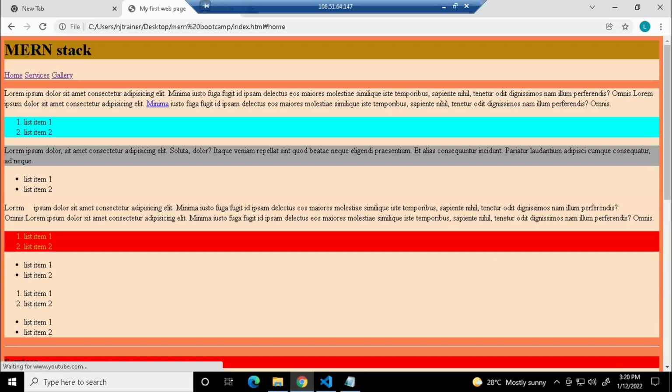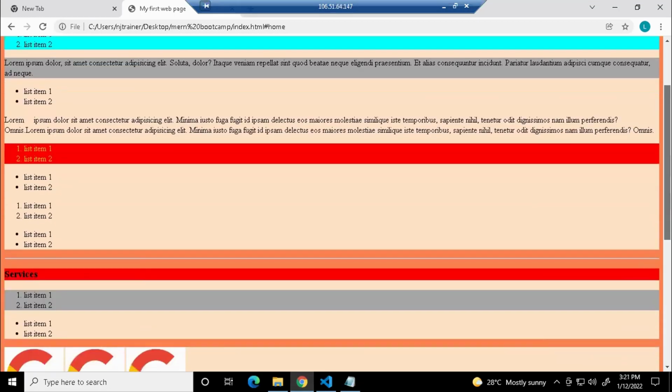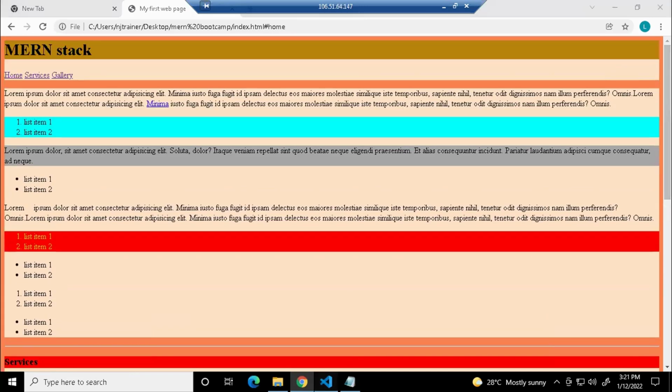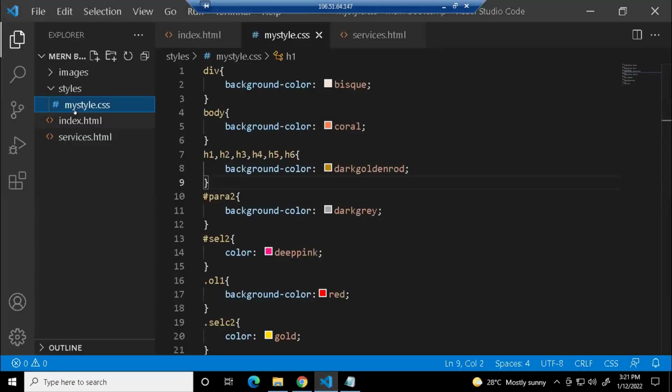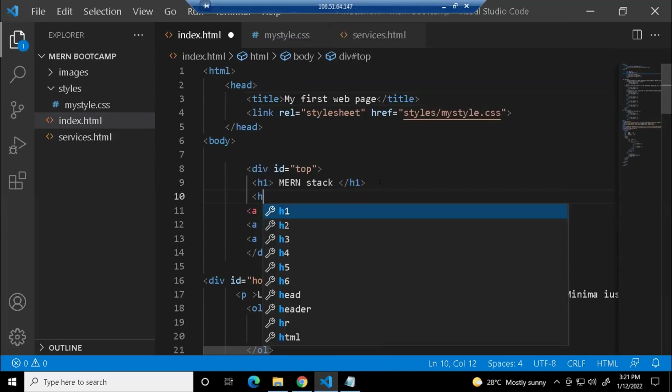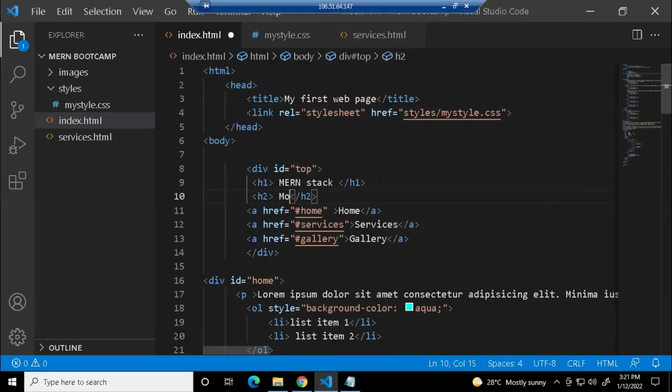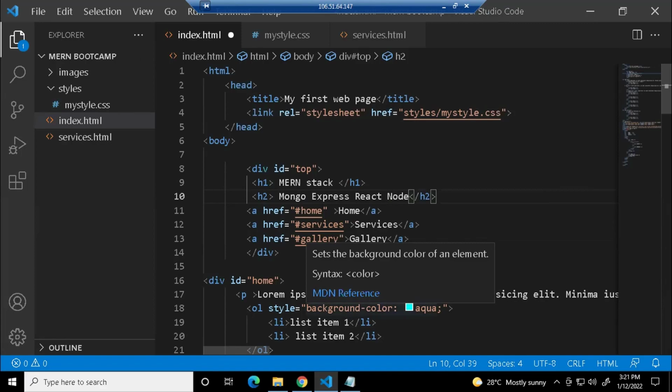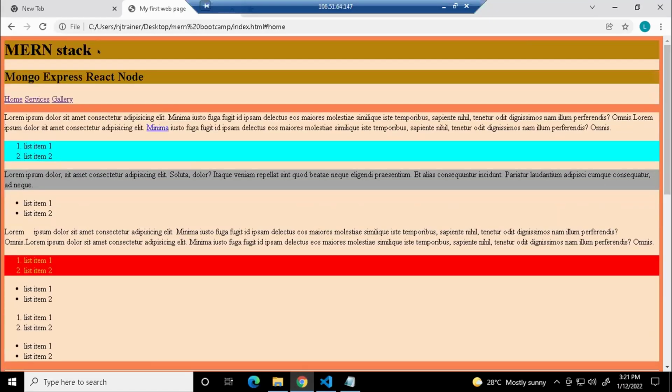Okay. So for this services, I have used a class selector. It's showing a red color. But it is going to apply all these styles for whatever heading is there. Let us say here itself, below that MERN stack, I'll create another heading. Let us say H2. I'll say Mongo, Express, React, and Node. Right, so you can see all the headings are applied with that style.